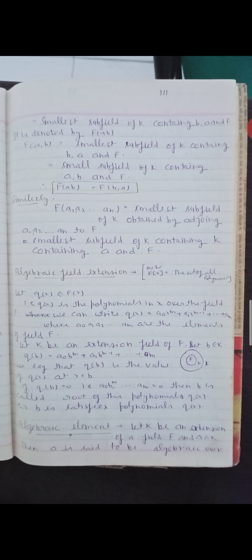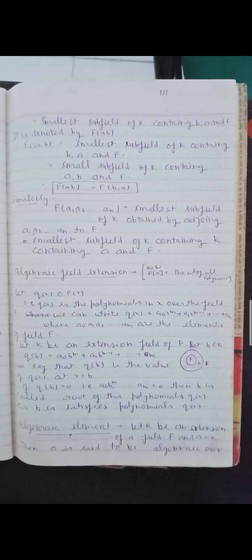Since F(A,B) is equal to the smallest subfield of K containing B, A and F, this is equal to the smallest subfield of K containing A, B and F. So F(A,B) is equal to F(B,A). Similarly, F(A1, A2, and so on An) is equal to the smallest subfield of K obtained by adjoining A1, A2, and so on An to F. This is equal to the smallest subfield of K containing A1, A2, and so on An and F.